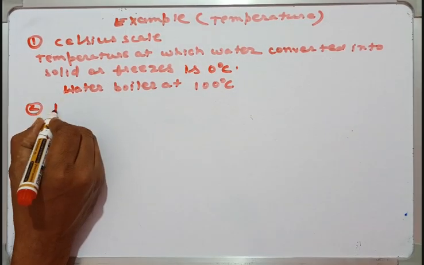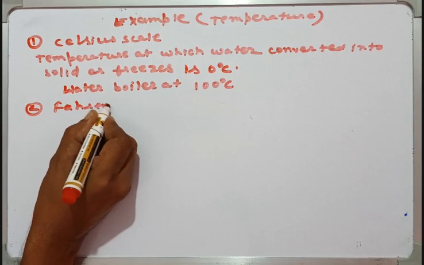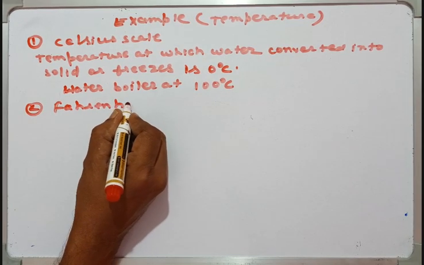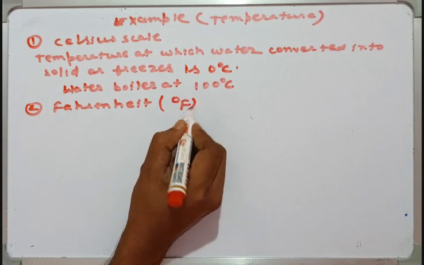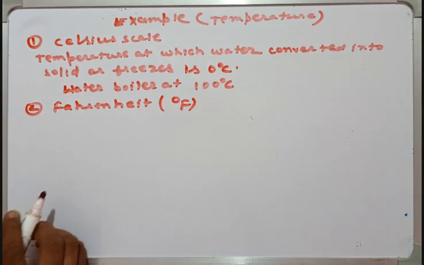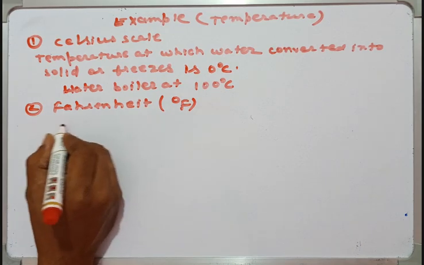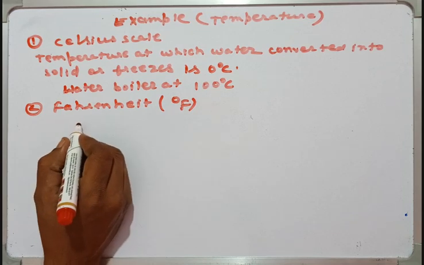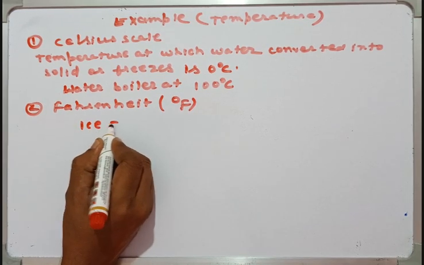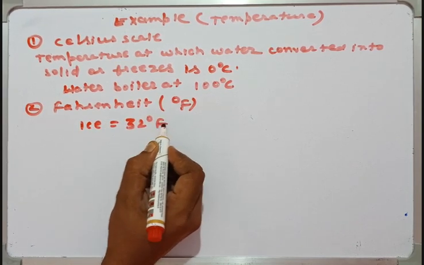The second one is Fahrenheit. Okay guys, at what temperature in Fahrenheit does water convert into solid, or you can say ice? It is 32 degree Fahrenheit.